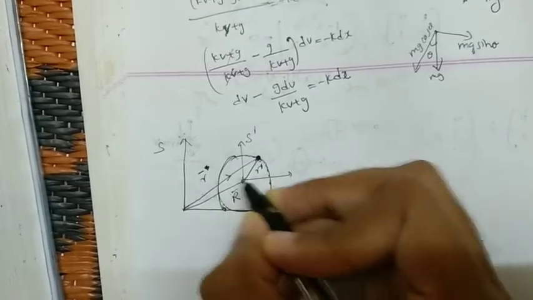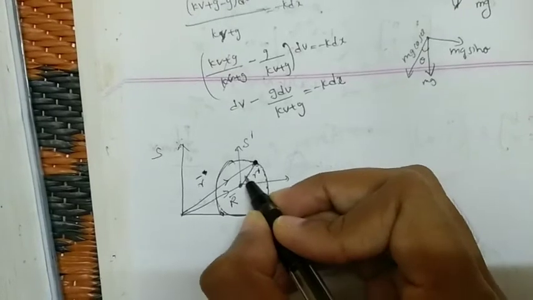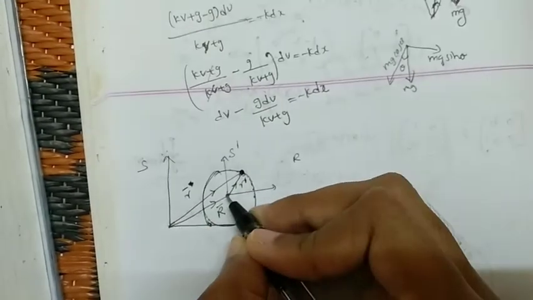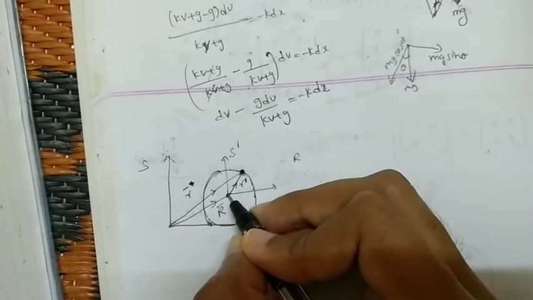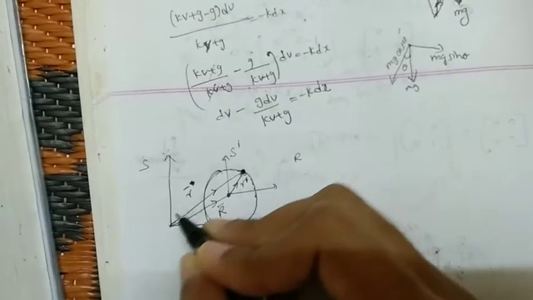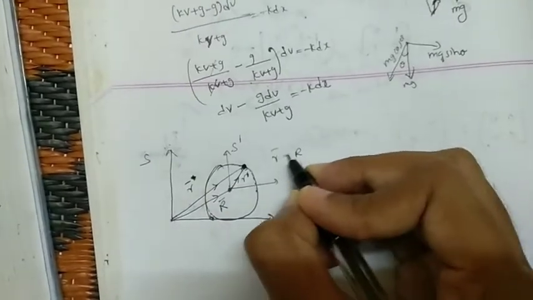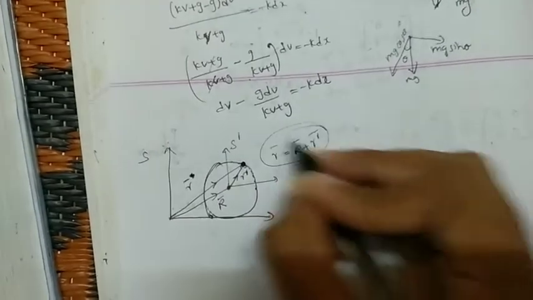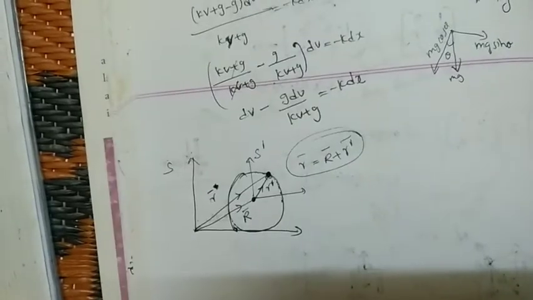So from the diagram, if we observe, this is a vector, this is a vector, tail to arrow sum. So r can be written as the sum of R plus R dash. Hence we would have this kind of equation.